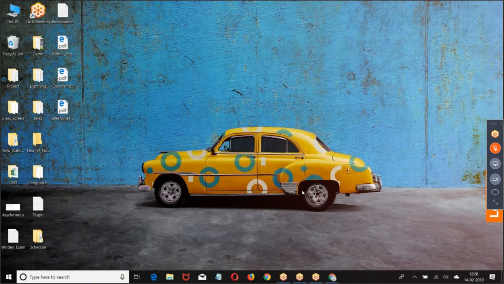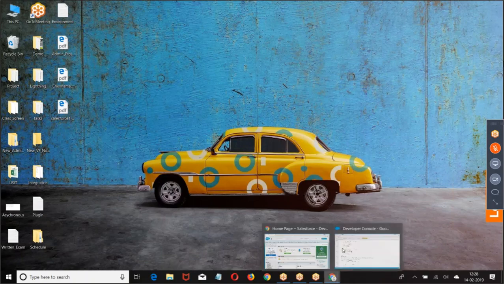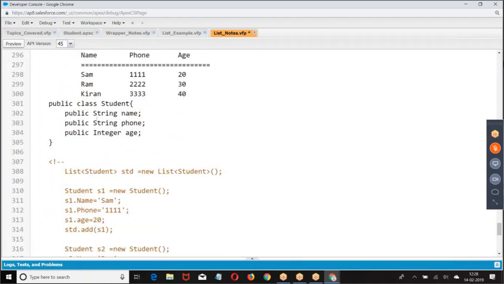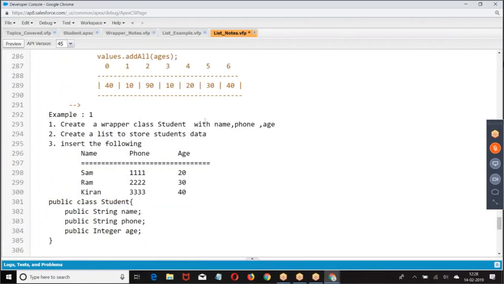Whenever we are taking a custom object or custom field. How do you represent a custom object? By object name underscore c. Now, did I ask you to create an object or a wrapper class here? A wrapper class. It's a class, so we don't use underscore c.